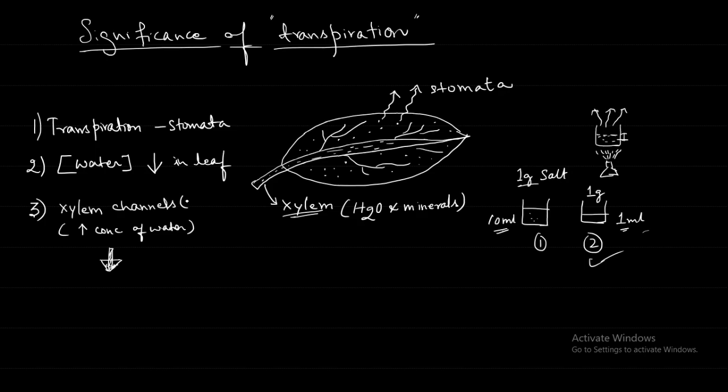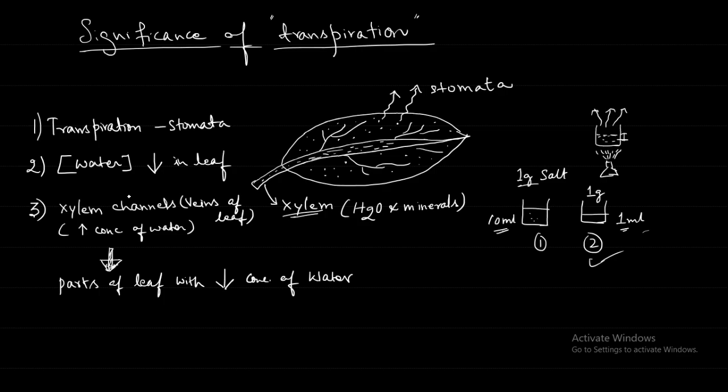Okay, so this part all of you have understood. In the xylem the water concentration is more, or in the other part of the leaf where this stomata is, the water concentration is more? In xylem. So diffusion is taking place from the high concentration to low concentration. So water will move from the xylem to the other parts of the leaves, all these parts it will go. Okay, so that is the third stage.